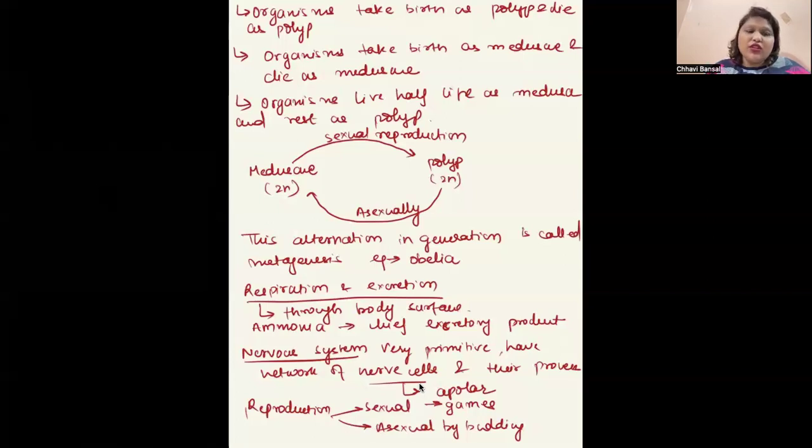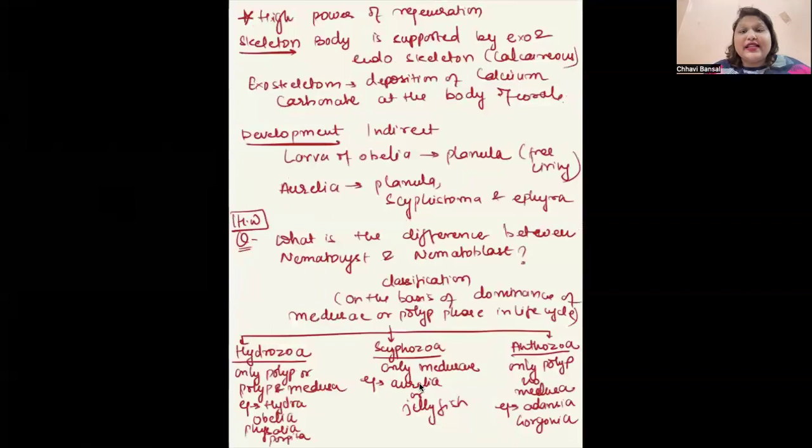They have certain neurons, nerve cells, which are present and help in processing. Reproduction, as I told you, is both sexual and asexual. Sexual by gametes, asexual by budding, and this is an external bud. They have a high power of regeneration.